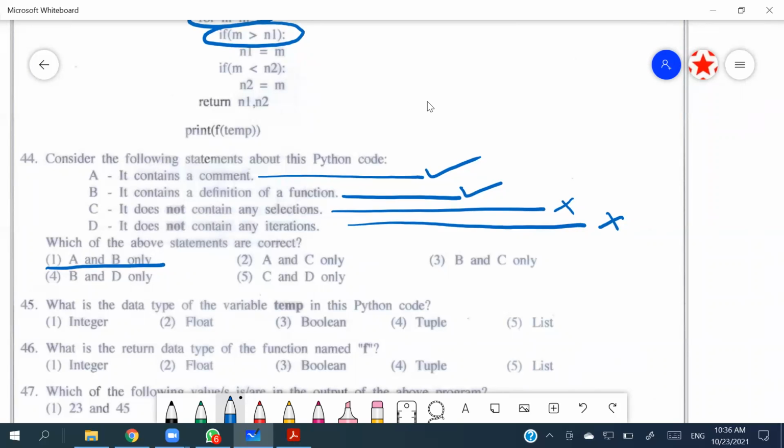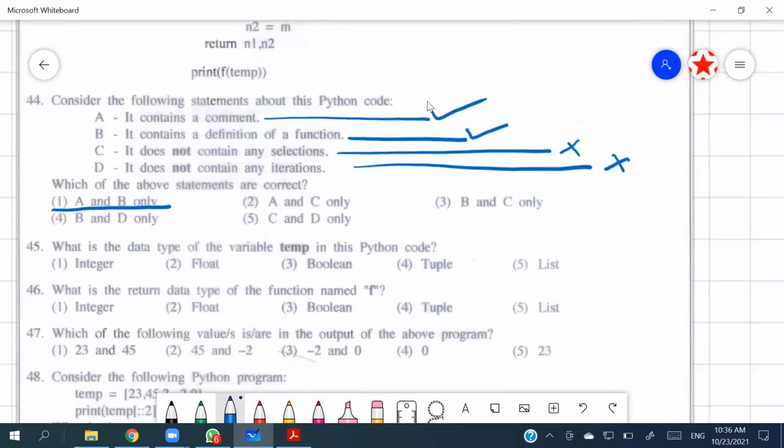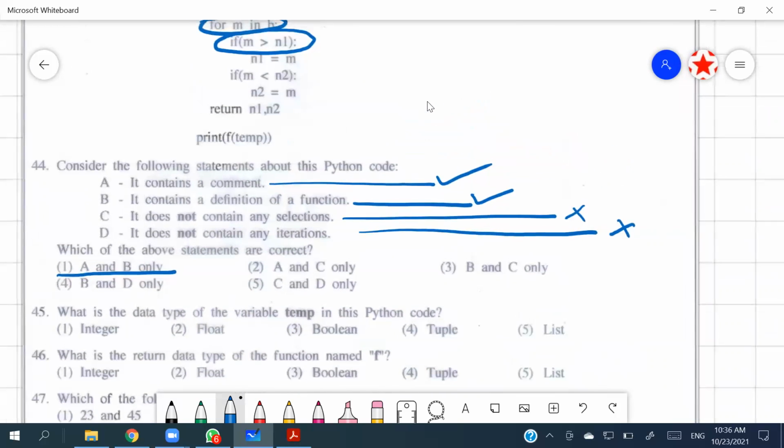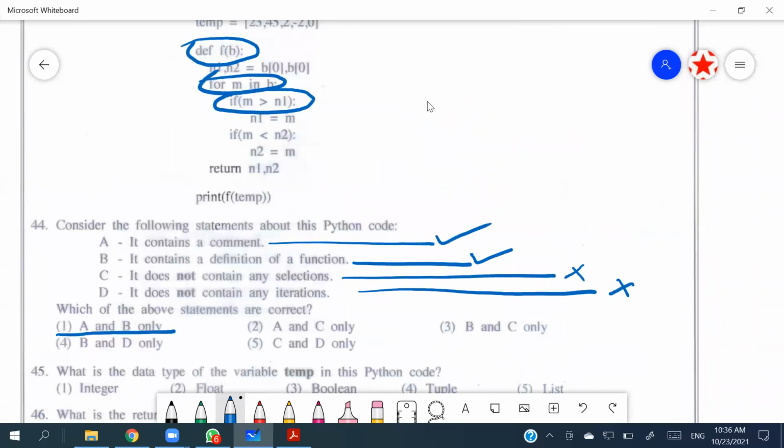And yeah, you haven't asked about the 45th, but the 46th. What is the return data type of the function named f? Yeah, you can see it's returning two things. And remember, when you are returning things, if you are not specifying any brackets, by default it's going to be a tuple, right?